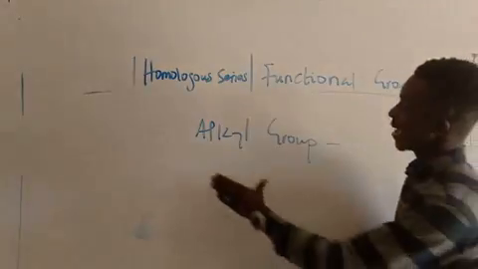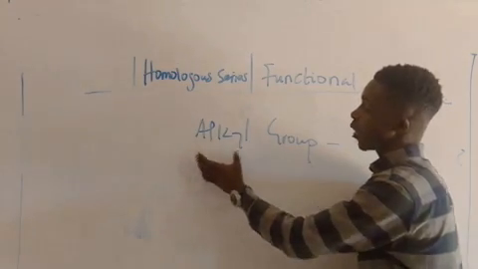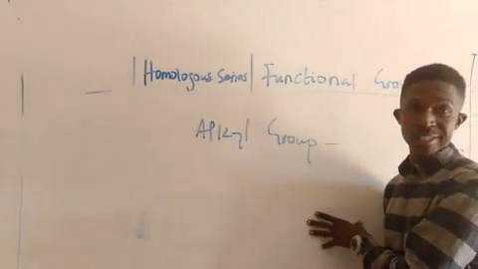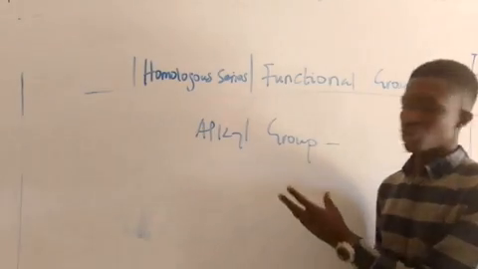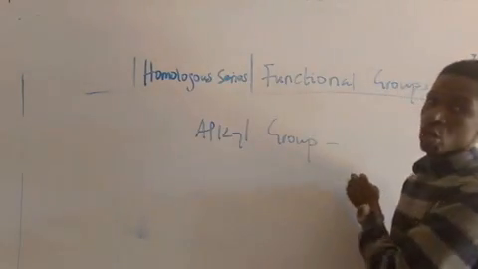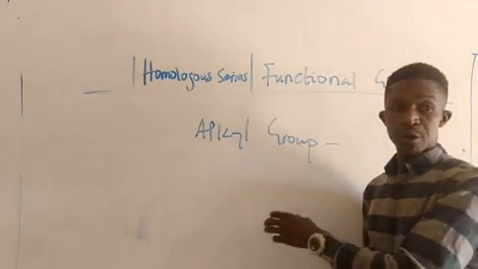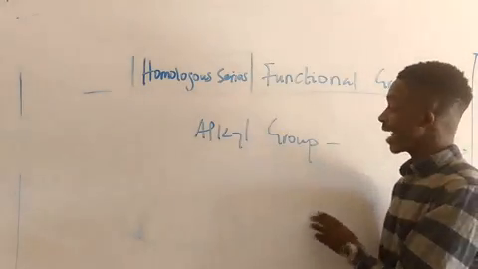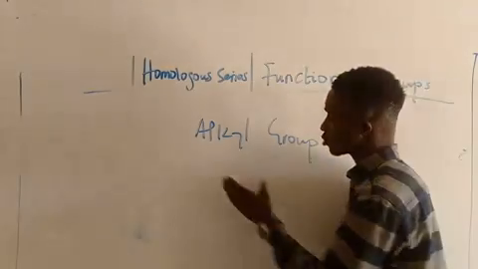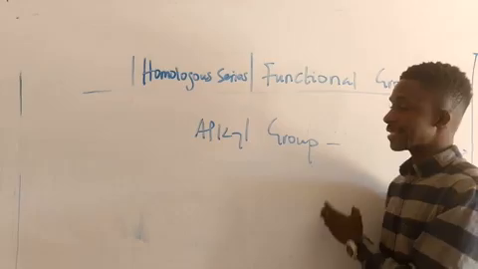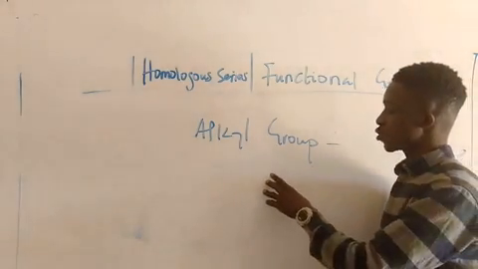So an alkyl is obtained when an alkane loses its hydrogen atom, or what we call a proton. If an alkane loses one proton or hydrogen atom, we refer to it as an alkyl. Very important.